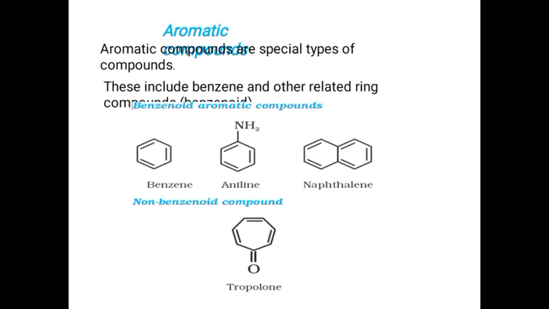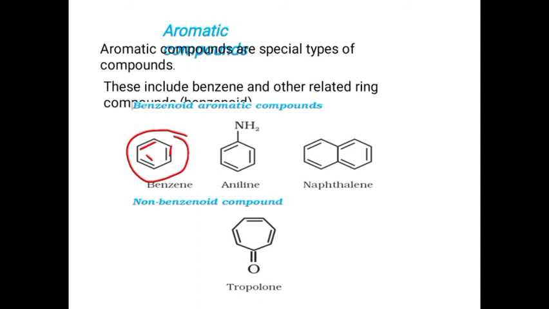The next one is aromatic compounds. What are aromatic compounds? It is also a cyclic structure, but in the cyclic structure you can see unsaturated bonds, that is, double bonds. Compounds which are cyclic and contain unsaturated bonds are known as aromatic compounds.